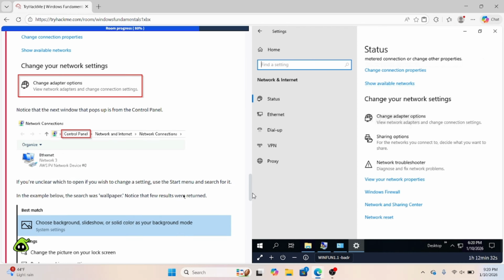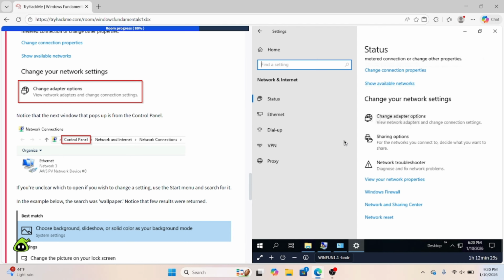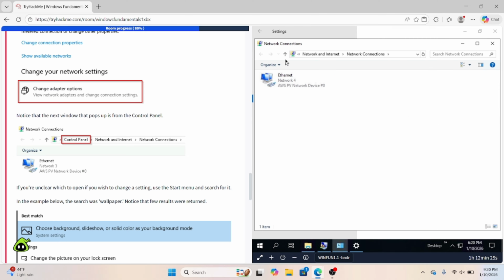Then notice, if you go into the change adapter options, what it's actually going to do is put you in the Control Panel, as you can see right here. Or if you want to see it a little bit more clearly, you can see it here.